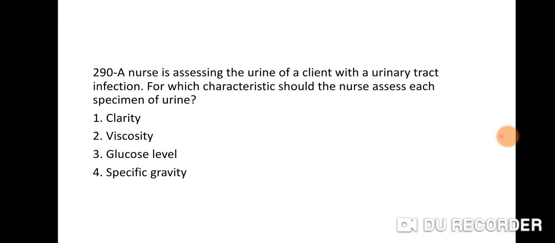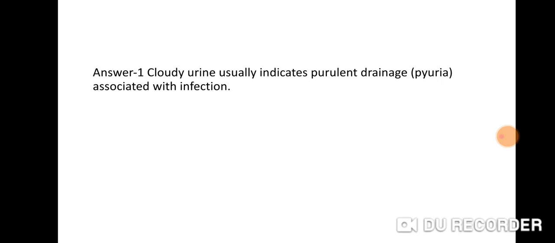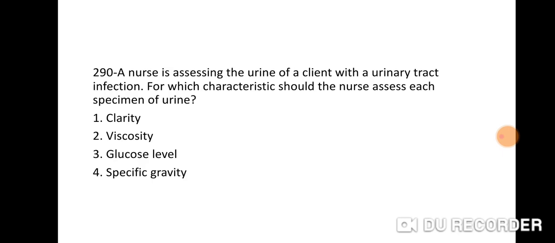Next question 290. A nurse is assessing the urine of a client with a urinary tract infection. For which characteristic should the nurse assess each specimen of urine? Option 1. Clarity. 2. Viscosity. 3. Glucose level. 4. Specific gravity. Right answer is 1. Cloudy urine usually indicates purulent drainage, pyuria associated with infection. Okay. Right answer is 1. Clarity.